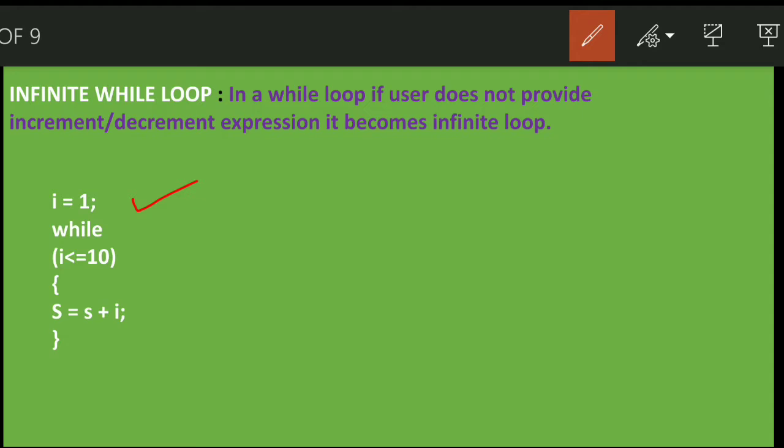It will sum up the value. Here you see there is no increment. I is not incremented. Therefore, the value of I will remain as 1, and this program will never terminate. It will carry on infinitely.